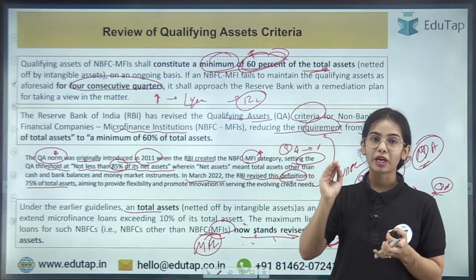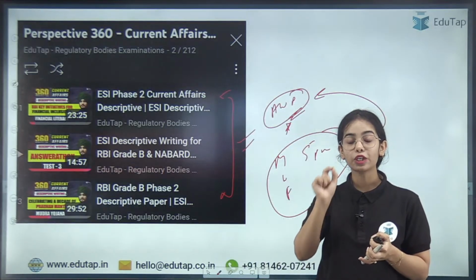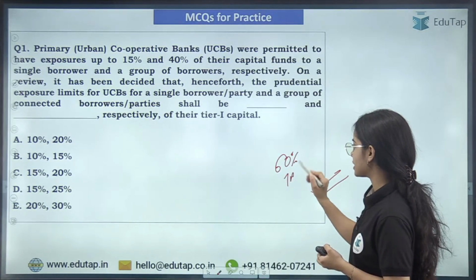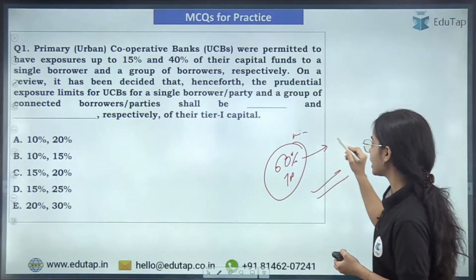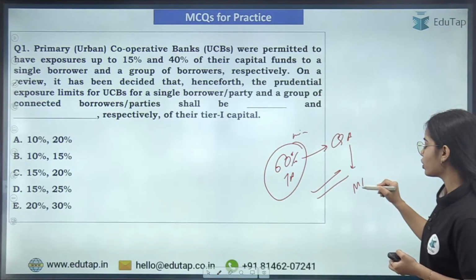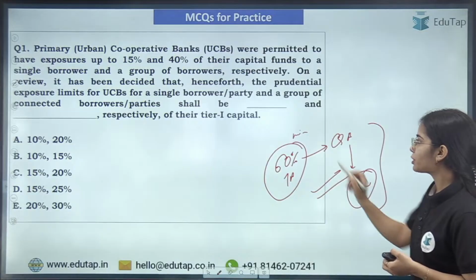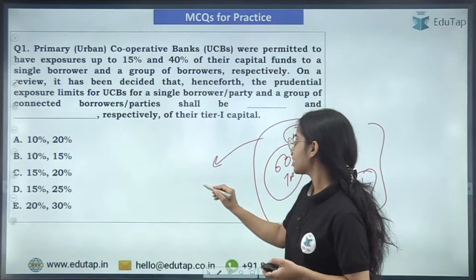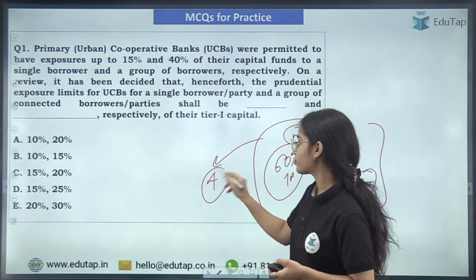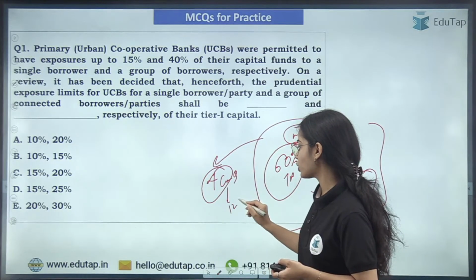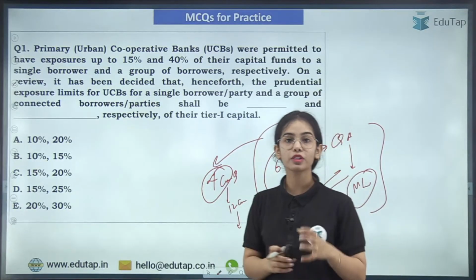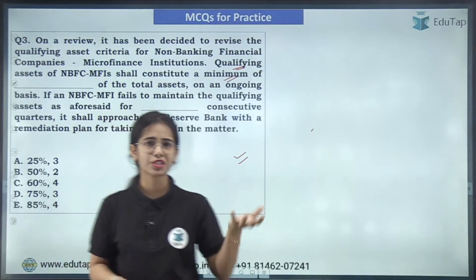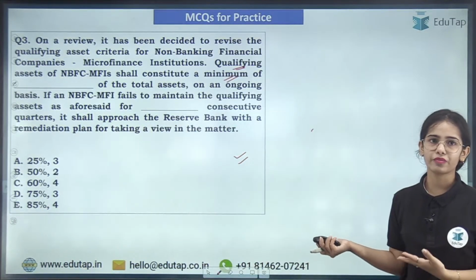So the microfinance institutions need to provide a minimum of 60% of the total asset in the form of qualifying asset, that is microfinance loans. And if they are not able to achieve this minimum criteria for 4 consecutive quarters, that is 12 consecutive months, then they will need to give the remedial plan to the Reserve Bank of India. Okay, so this is the question. Now you will be able to answer this question easily, very easy.